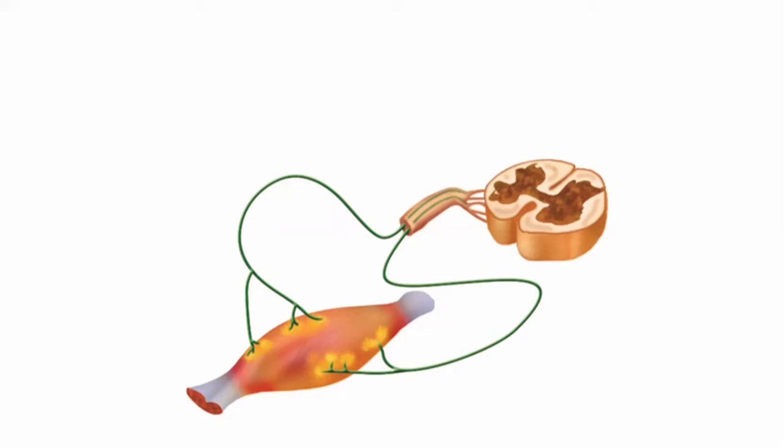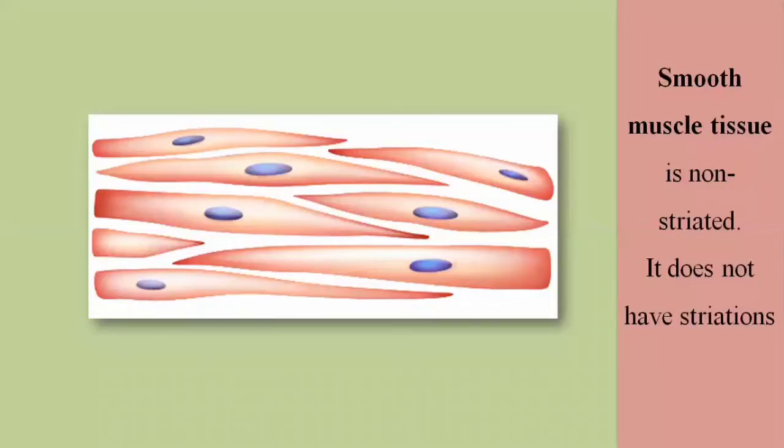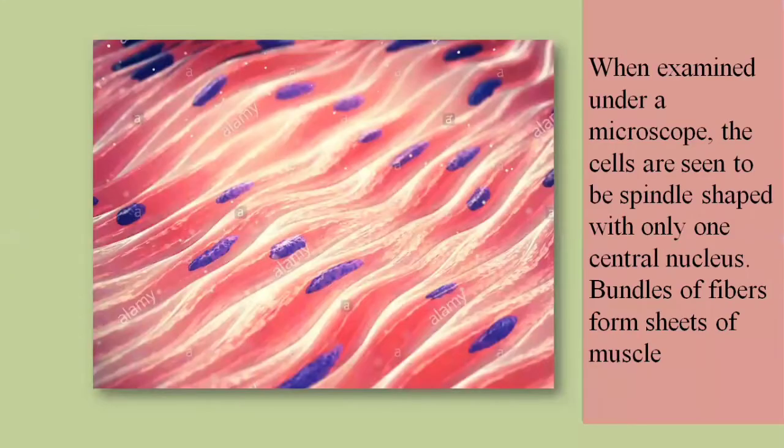So all the activities performed by the human body by the skeletal muscles are under our conscious control. When we lift the hand, or during writing, it requires conscious control, so it's voluntary. So skeletal muscle tissues are under voluntary control. The other type of tissues are the smooth muscle tissues. When observed under the microscope, they are non-striated as compared to the skeletal muscle tissues. So they have no striations, and they have a single nucleus.